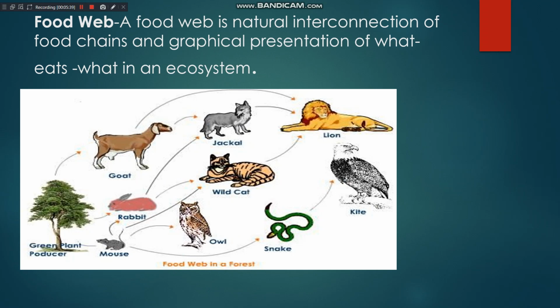Here you can see another example, like a rabbit. The rabbit is feeding on a plant. This rabbit is eaten by a wild cat, and then it is eaten by a lion. Here the mouse is there. The mouse is eaten by an owl. So the same mouse can be eaten by a snake, and the snake can be eaten by a kite. So in this way the food chains are connected, and this natural interconnection of food chains is making a food web.